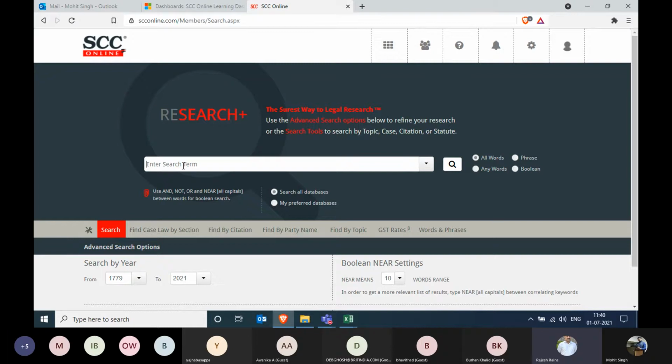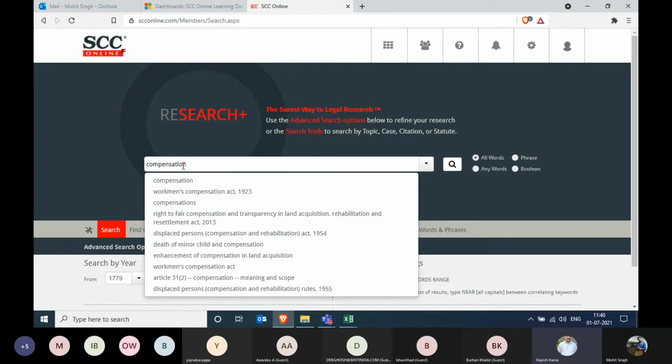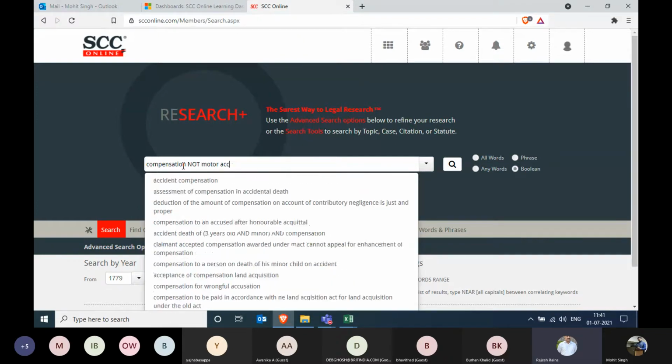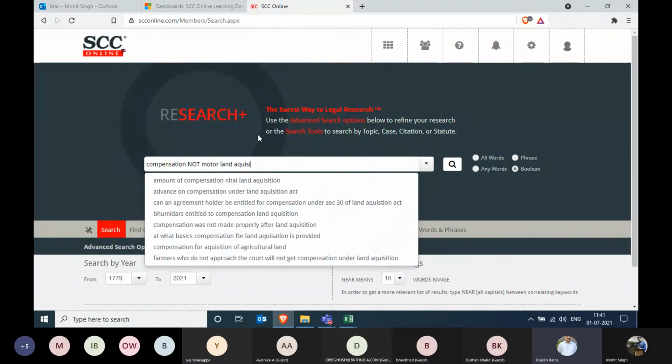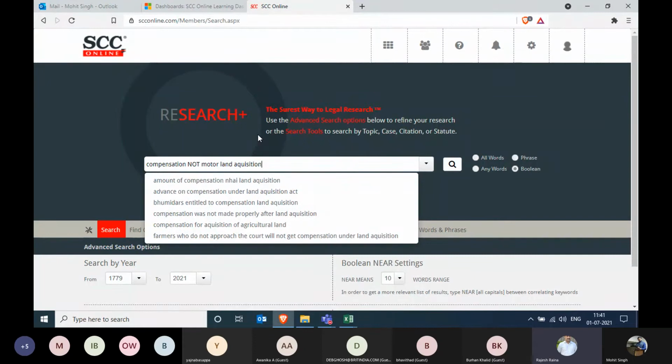In this case, let's show you one example on compensation. I want judgments on compensation, but I don't want the ones on motor accident. So you will type NOT in capital letters, and after that you'll type motor. Motor is enough. You don't need to even put motor accident. Then you can put more than one operator, say NOT land acquisition. So I can type that also. Land only, need not go for acquisition. Obviously it will give me the kind of results that I'm looking for.